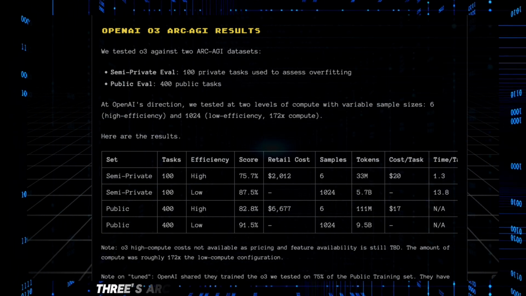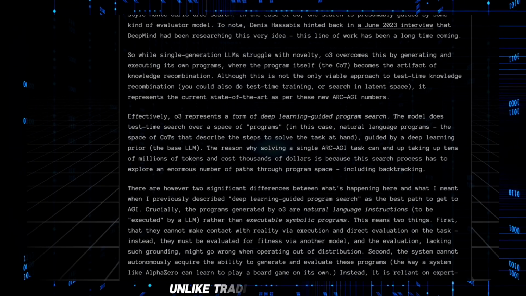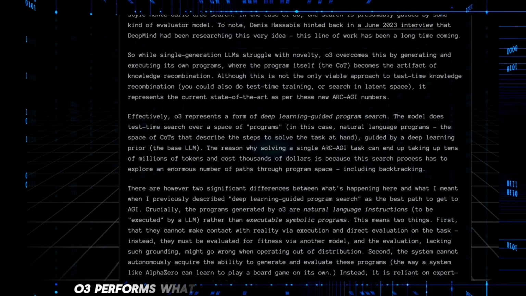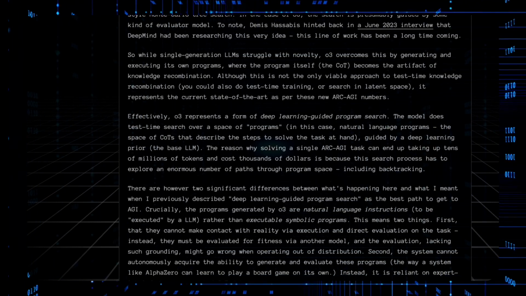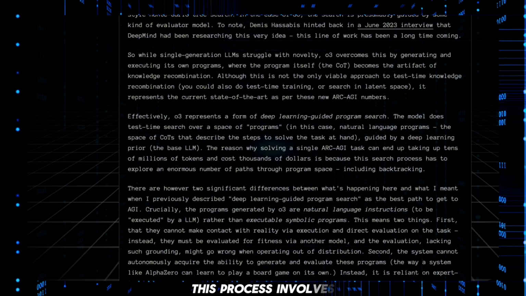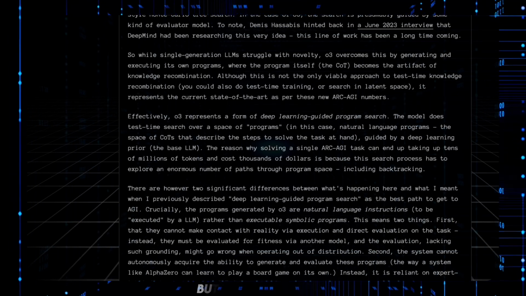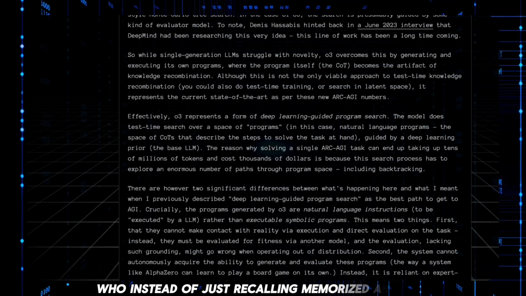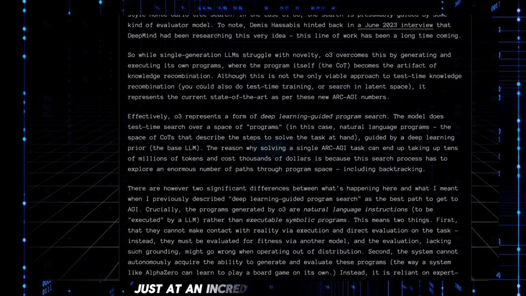What makes O3's architecture particularly groundbreaking is how it approaches novel problems. Unlike traditional AI models that rely heavily on pre-training and fine-tuning, O3 performs what researchers call test time adaptation. When faced with a truly new task, it essentially needs to relearn or deeply search for a solution on the spot. This process involves exploring an enormous space of possible solutions, guided by its pre-trained knowledge but not limited by it. It's like having a brilliant student who, instead of just recalling memorized answers, actively works through each new problem from first principles, just at an incredibly accelerated pace.